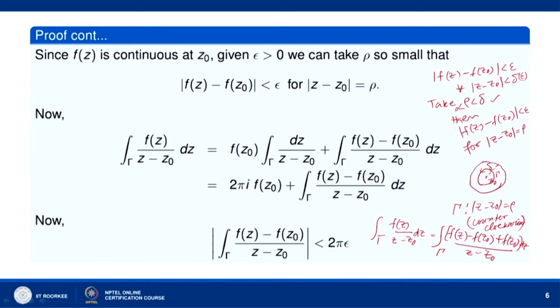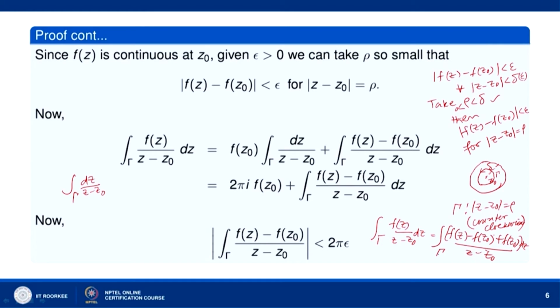Now, f z naught is a constant because z naught is a fixed point. So, f z naught being a constant will come outside the integral. So, we have f z naught integral over gamma dz over z minus z naught plus integral over gamma f z minus f z naught over z minus z naught dz. Now, integral over gamma dz over z minus z naught, we have evaluated this kind of integral earlier by using the parametric form of the circle.